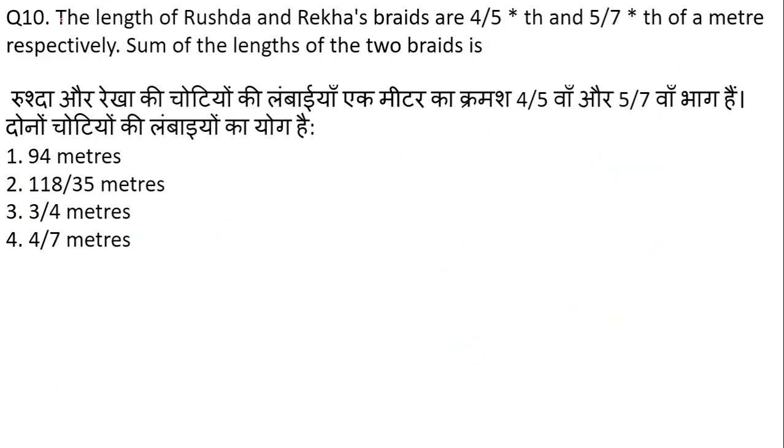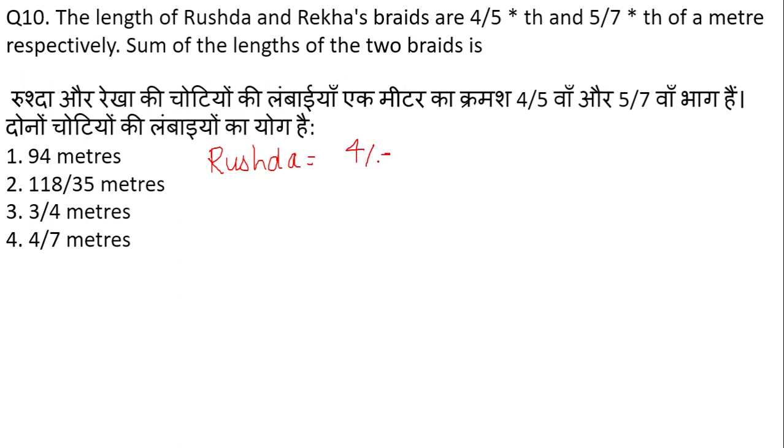The lengths of Rushda's and Rekha's braids are 4/5 and 5/7 of a meter respectively. The sum of the lengths of the two braids is what? Look here. What they have told us is that Rushda's braid, it means choti, right?